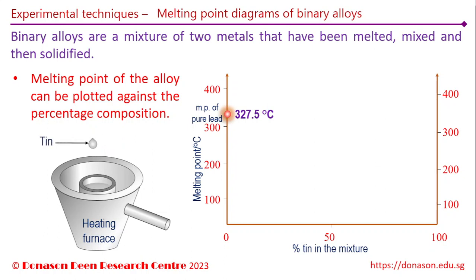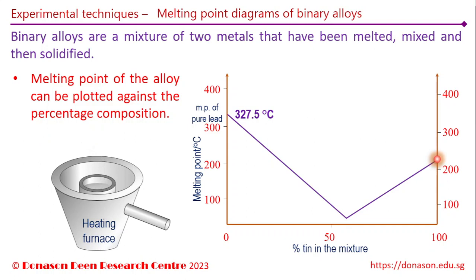The alloying metal, tin, is added to the molten lead to increase the percentage of tin in the mixture. As we can see from the graph, the melting point of the alloy begins to decrease as the percentage of tin increases. Beyond 60% of tin in the mixture, the melting point of the mixture increases again.